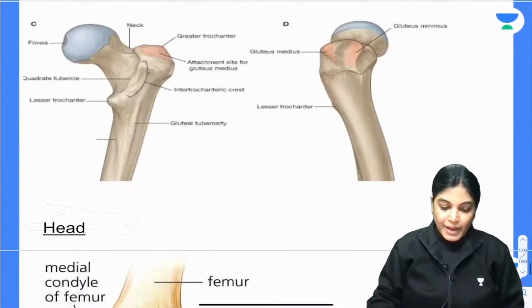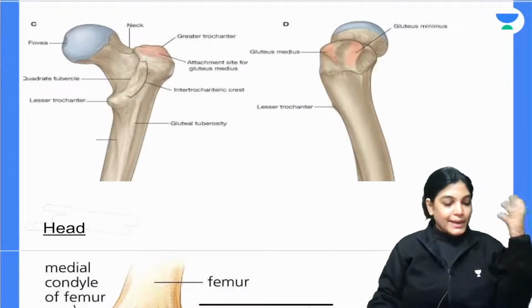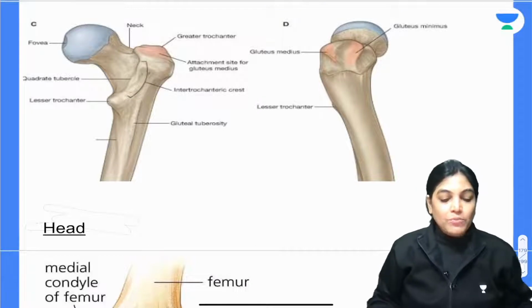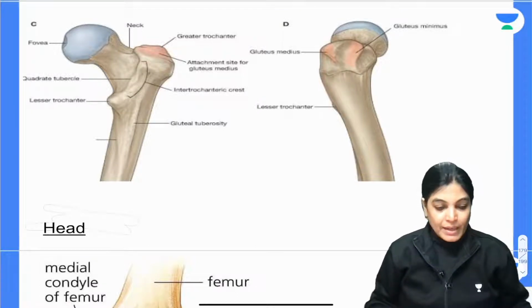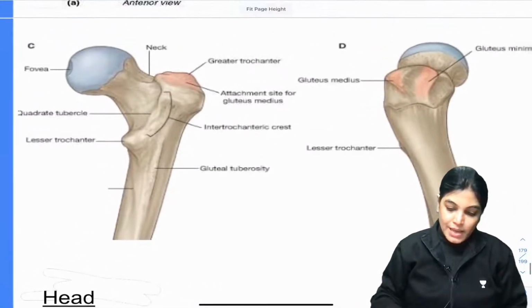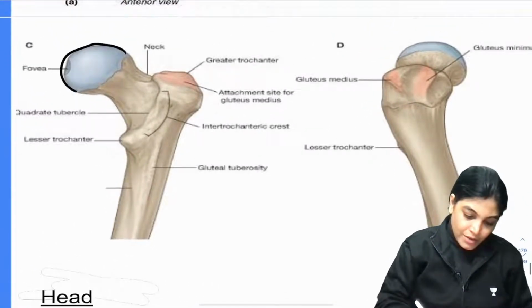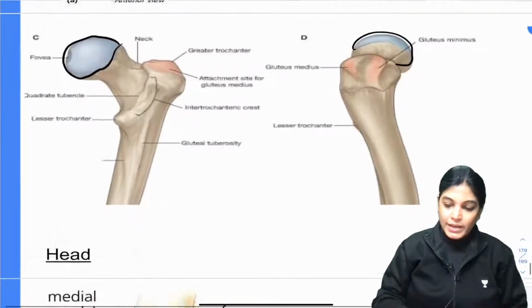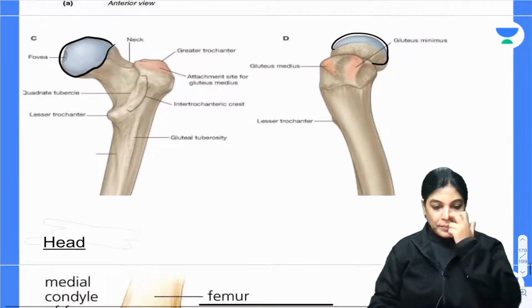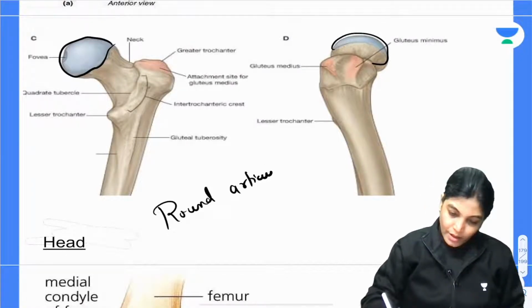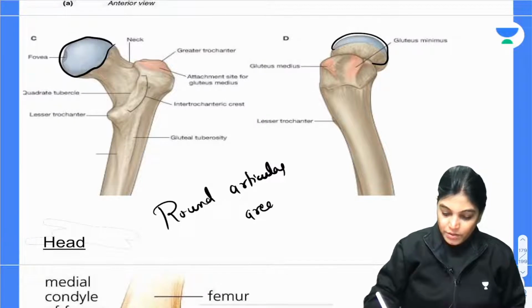Now, next we are talking about head. Head is the easiest to understand. When I talk about the word head, it means a small rounded articular surface of the bone. The most important example you can see here is the head of the femur. So head is a rounded articular area of bone.